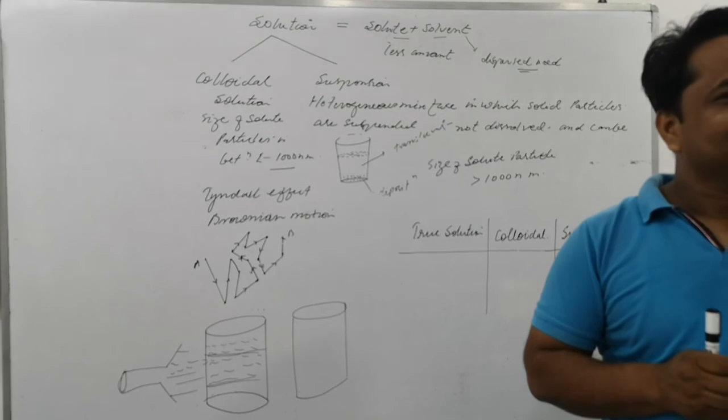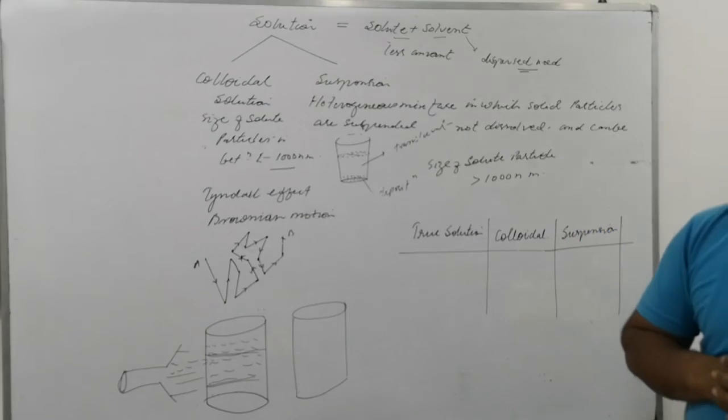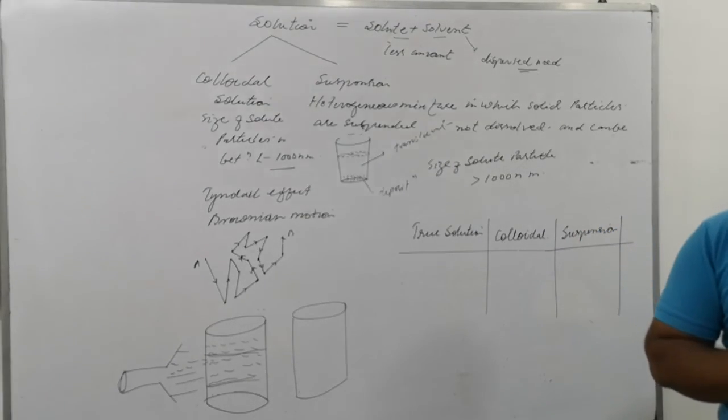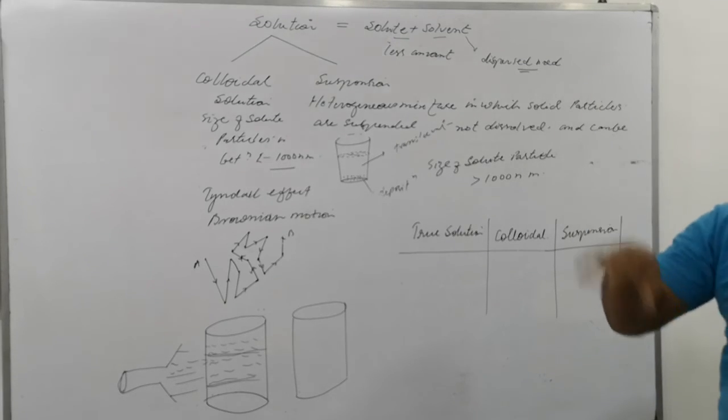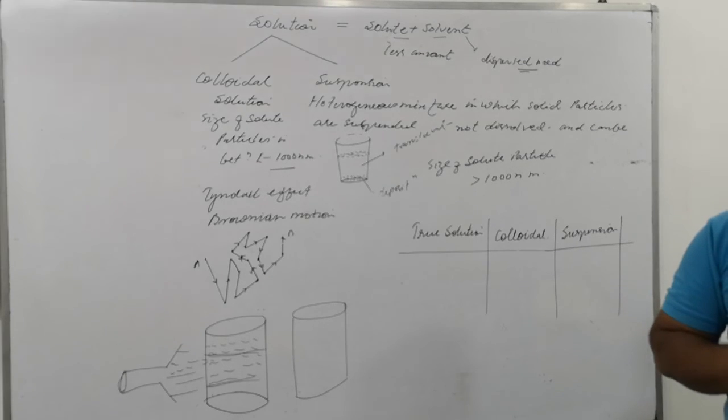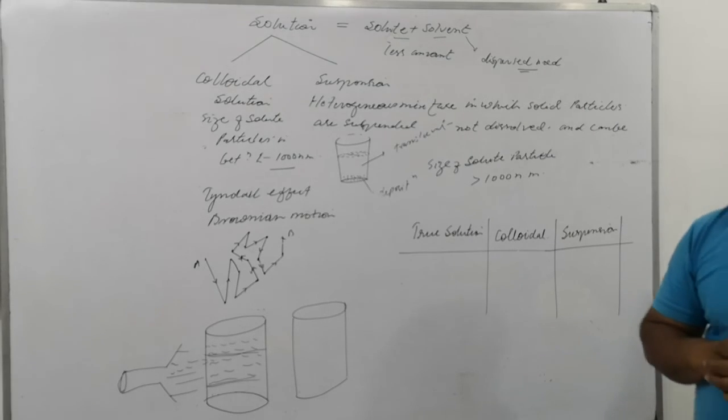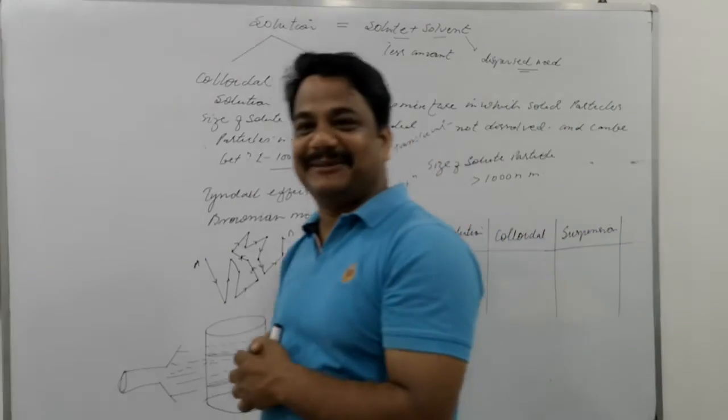Now next is liquid dissolved in liquid. This is called emulsion. You would have heard of emulsion in paint technology. It is applied on the wall. Emulsion means when liquid dissolves in liquid. Can you give an example? Milk is an emulsion. Milk is an emulsion. They are different forms of colloids. Face cream is also an emulsion.